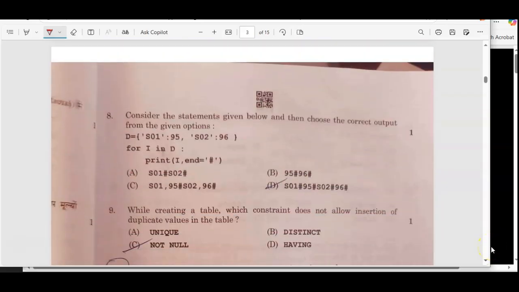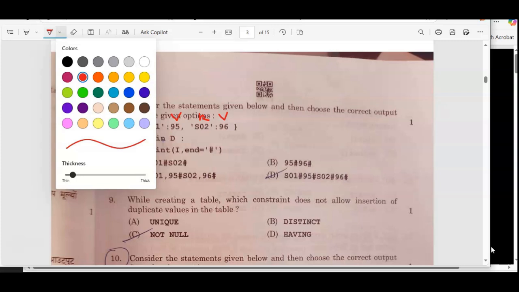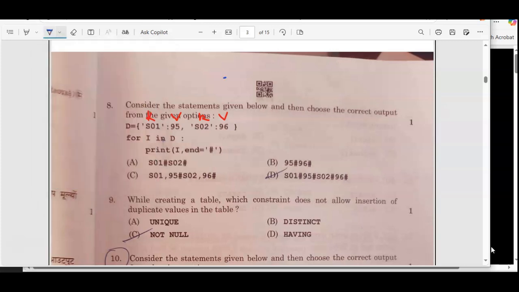Right, now moving to the next one, we have to consider the statement given below and then choose the correct output from the given options. So here one dictionary is given. Dictionary is based on key value pairs. This is the key value and this is the second key value. So here we have for i in dictionary. You know very well that if you work with a dictionary and use a for loop, then i is actually the keys. It will fetch the keys. So it is fetching the key.